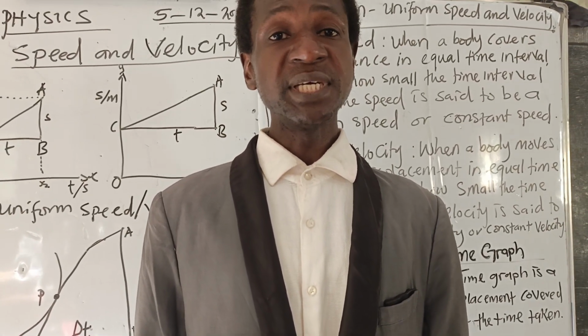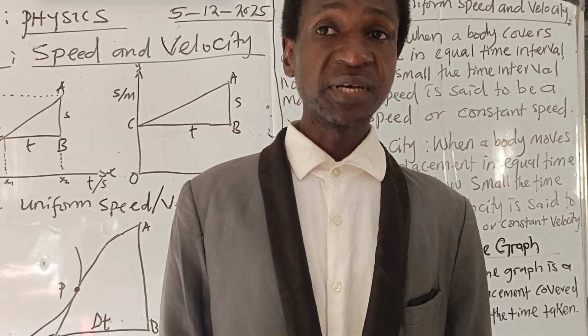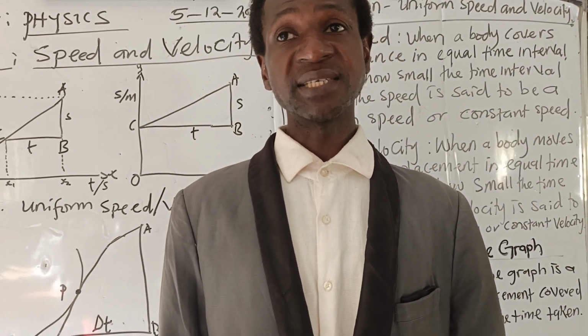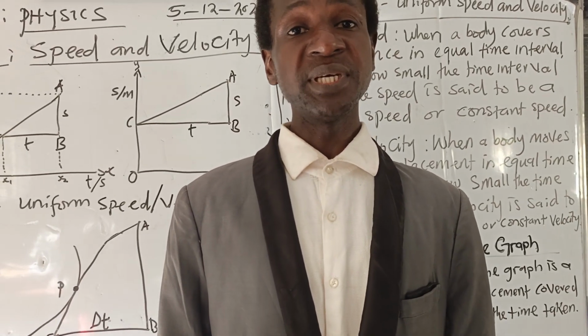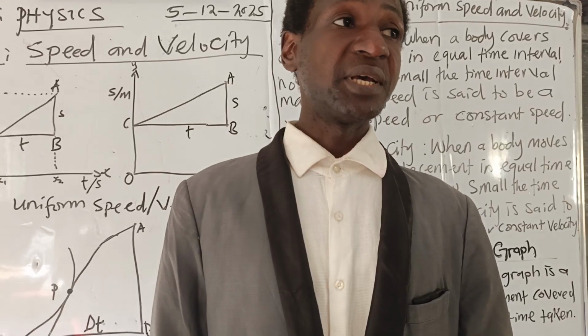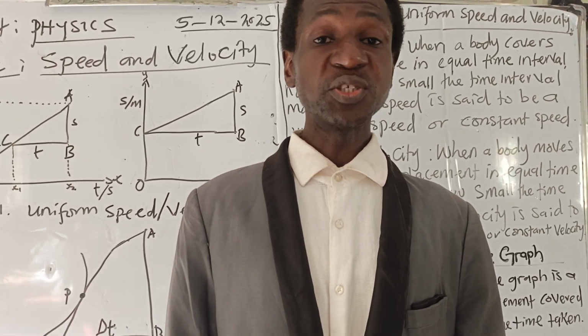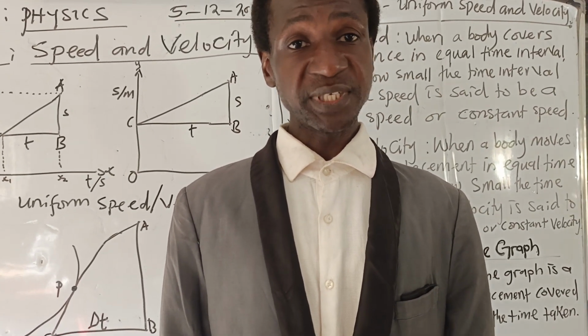Uniform speed: a body is said to be in uniform speed when it covers a distance in equal time intervals. No matter how small the time interval may be, the speed is said to be uniform speed, or constant speed.